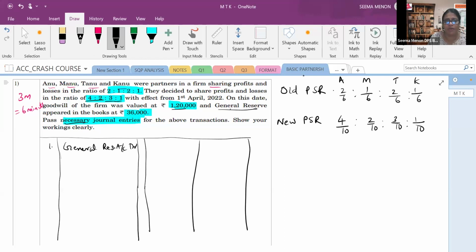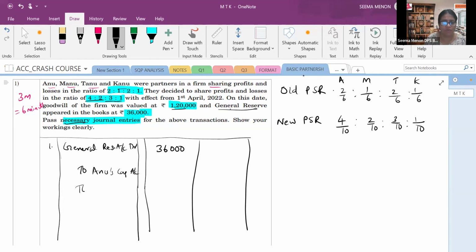I'm writing most of the items in short form. General reserve, that is total 36,000. This you will distribute among the capital accounts. You will see in the question, is there any fixed word? Fixed capital account, the fixed word is not there. So it is fluctuating, and you will post this into Anu's capital account. If in the question the fixed word is given, then instead of the capital account, you will show this in the current account. So here you will write Anu's capital account.